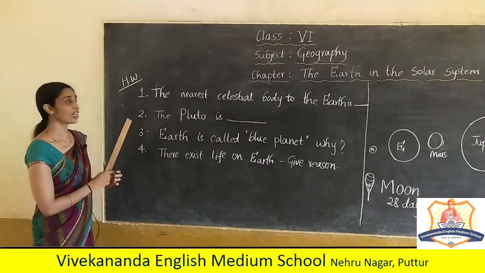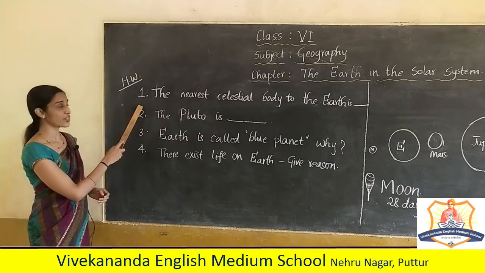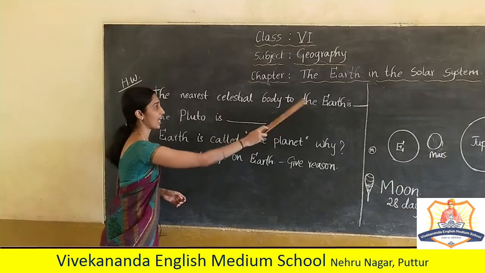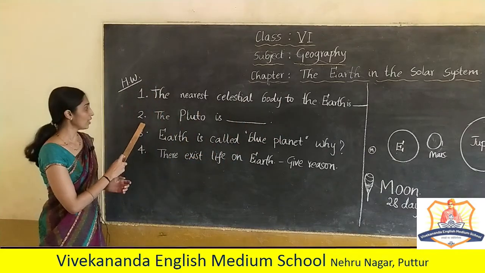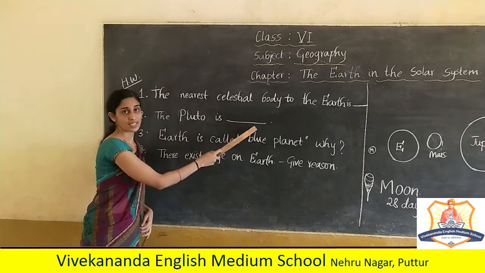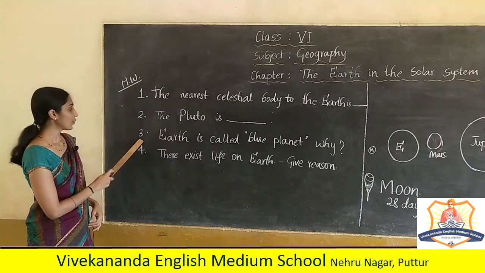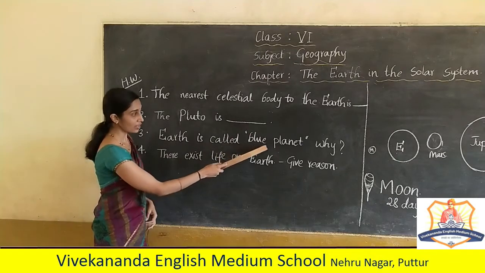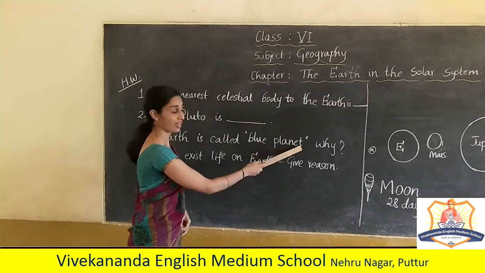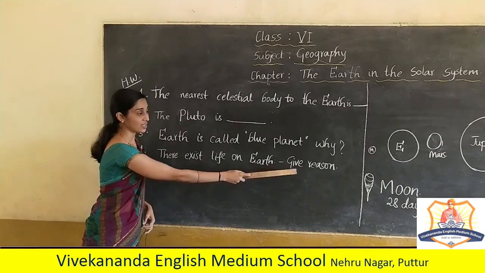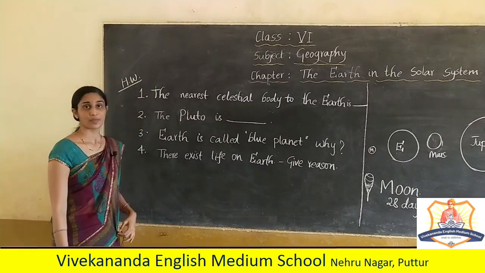Dear children, take down today's homework. First question: the nearest celestial body to the earth is dash. Second question: Pluto is dash. How is it considered? Third question: earth is called the blue planet. Why? Fourth: there exists life on earth. Give reason. Thank you.